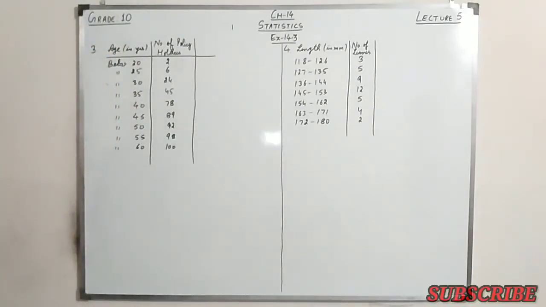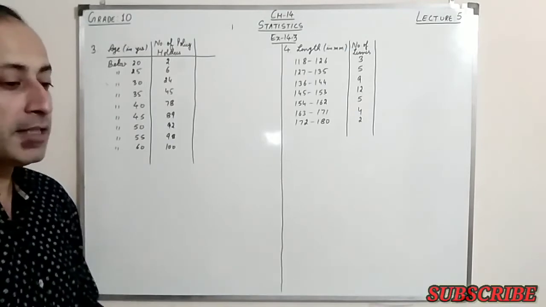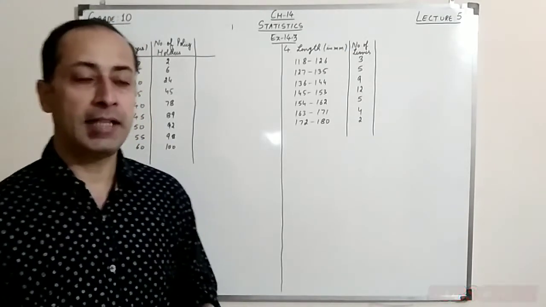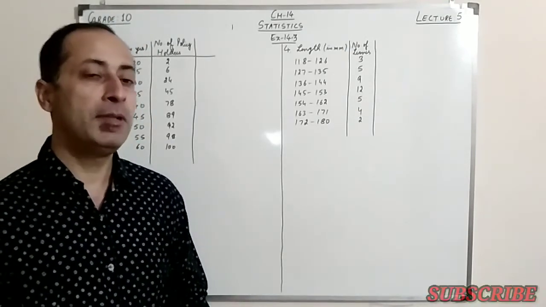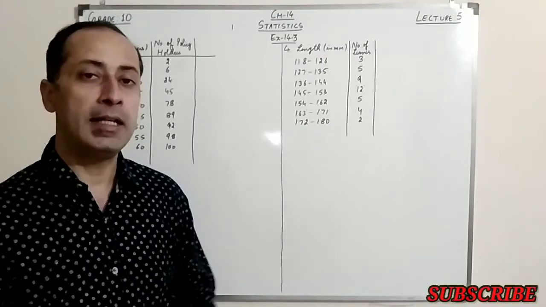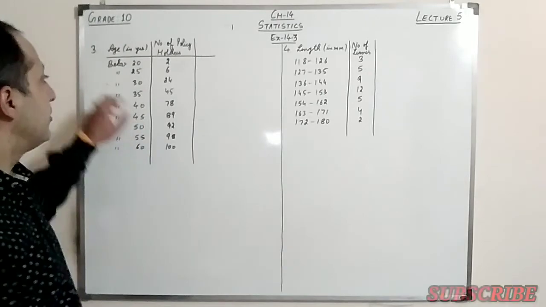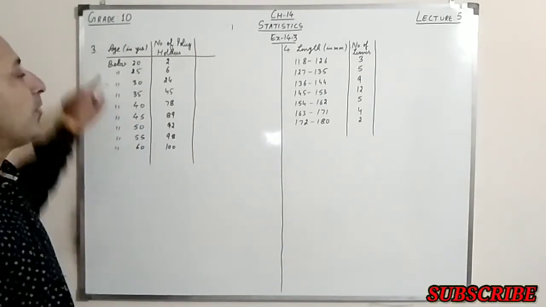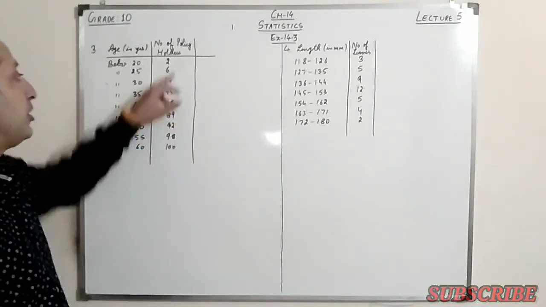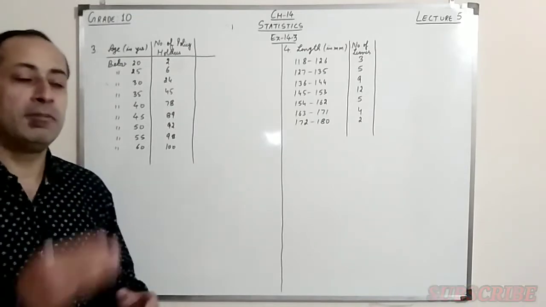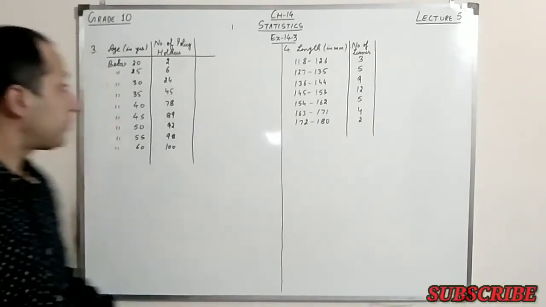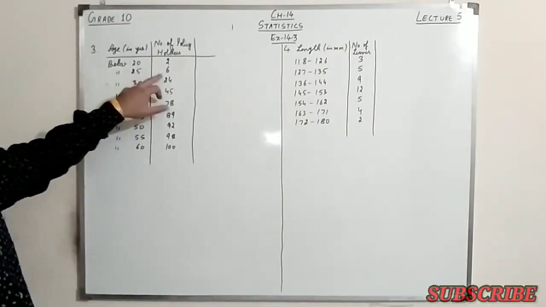It's a question basically related with insurance, and it's given that the insurance can be done for people whose age is above 18 and less than 60, and accordingly they have made some slabs. So they say people below 20, the number of policy holders are 2. Below 20 means between 18 and 20. Below 25 we have 6.